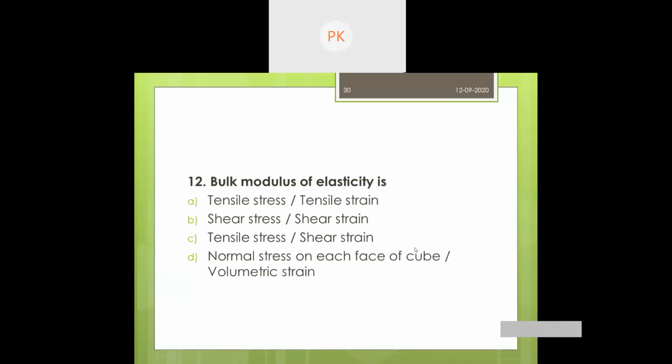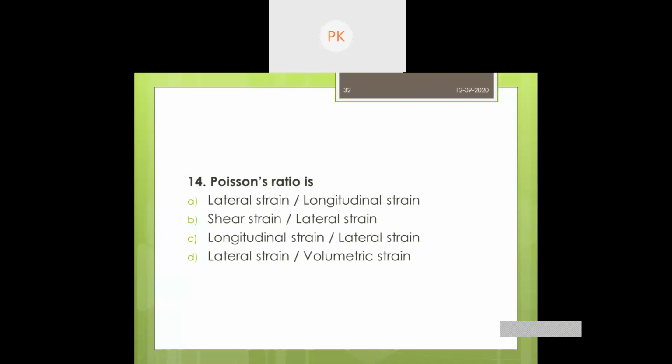We have not studied about these things yet. Poisson's ratio, do you know what Poisson's ratio is? Poisson's ratio formula: lateral strain by longitudinal strain, shear strain by lateral strain, longitudinal strain by lateral strain, or volumetric strain. Which is the correct formula for Poisson's ratio? Try to answer.